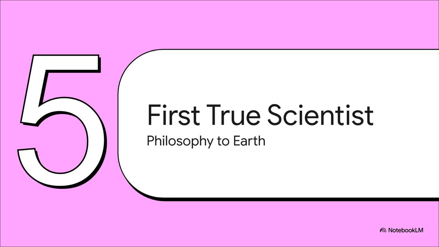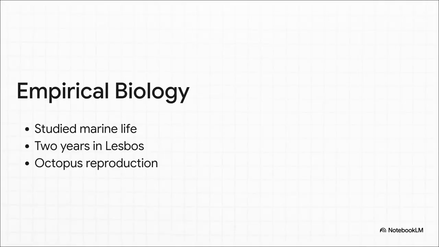Section 5. The first true scientist, bringing philosophy down to earth. What is so fascinating about this final phase is how we bring Aristotle down to earth, where he operated as what many historians consider the world's very first true scientist. Rather than just philosophizing in an armchair, Aristotle actually got out there and did rigorous, hands-on empirical research. He spent 2 full years at the Pyrrha Lagoon on the island of Lesbos just observing and cataloging marine biology, and his observations were stunningly accurate.